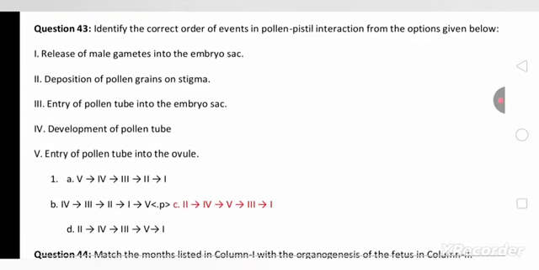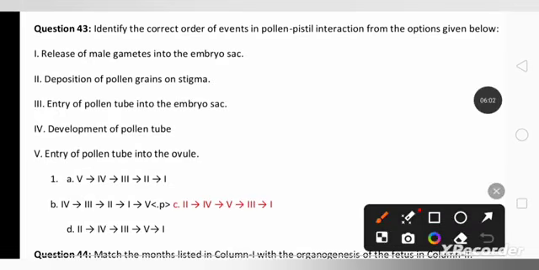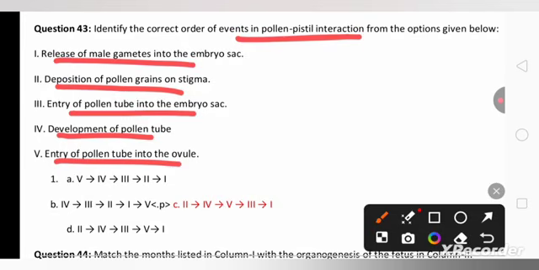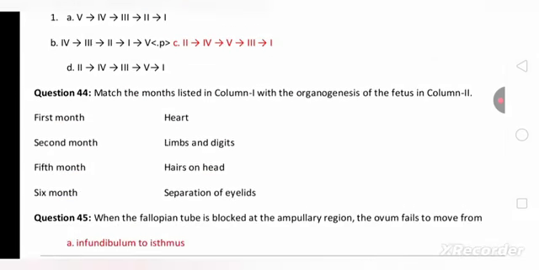Identify the correct order of the event in pollen pistil interaction from the option given below. So in pollen pistil interaction, first will be deposition of the pollen grains on the stigma. Next will be development of pollen tube. Next, the entry of pollen tube into the ovule, then entry of pollen tube into the embryo sac, then finally the release of male gamete into the embryo sac for the double fertilization.